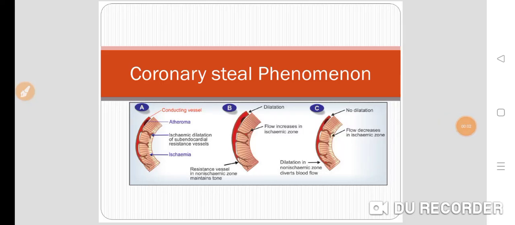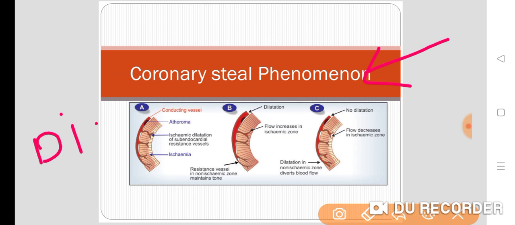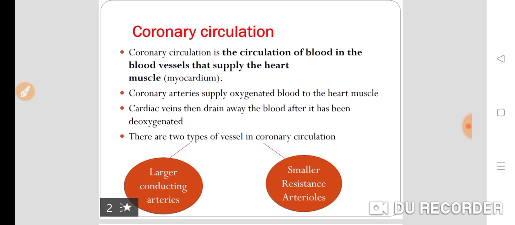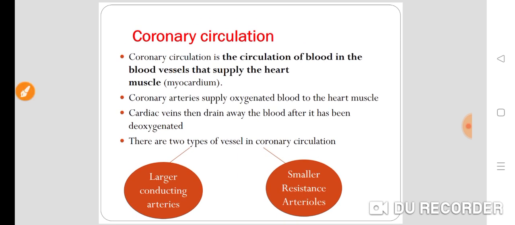Today we are going to talk about coronary steal phenomenon. This coronary steal phenomenon is also called the coronary steal syndrome. It occurs because of drugs like dipyridamole and sublingual nifedipine. So how does it occur? For that we should know the normal coronary circulation.